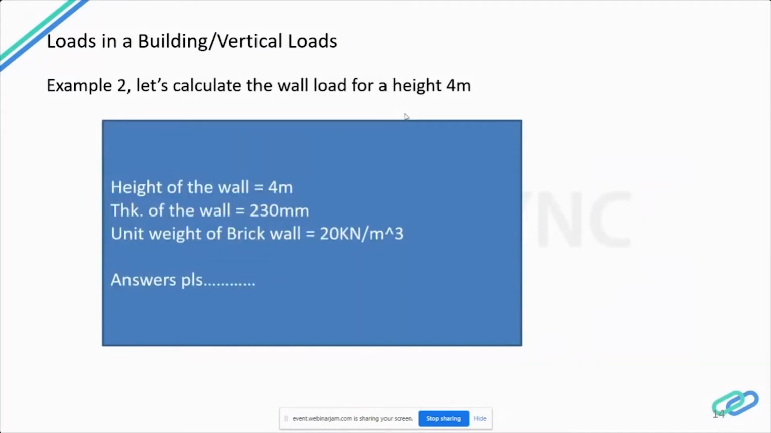Now I have a small calculation for you. Can you please calculate and tell me? I have given a wall with a height of 4 meters and the thickness of the wall is 230 mm. The unit weight of brick wall I have also provided. Can someone tell me the answer? What will be the dead load acting on the beam because of the wall?